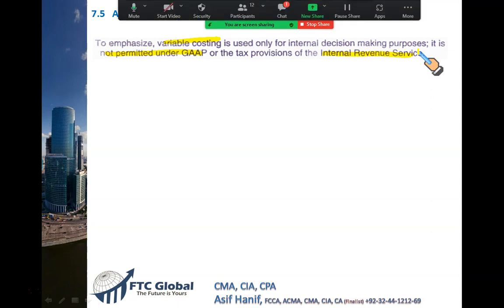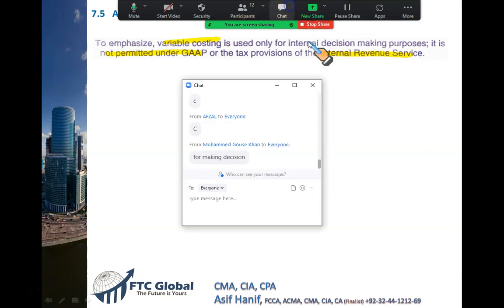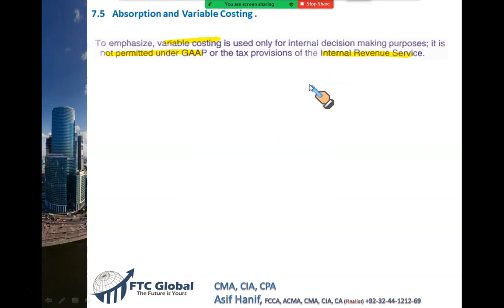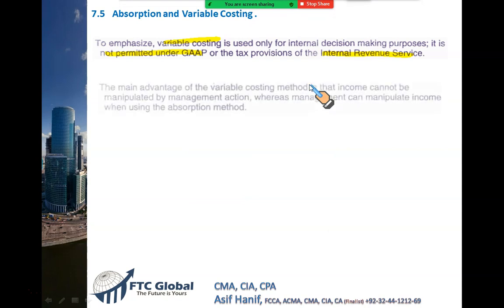Then why? Absolutely, Ross, you are absolutely right. For decision making, the main advantage that we get from using variable costing is that we can prevent the management from manipulating the numbers. Ross is absolutely right. It is very useful for decision making, and it will also help us prevent management from manipulating the numbers. This can help you prevent the management from manipulating the results.